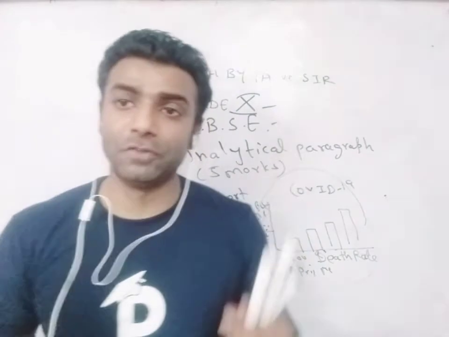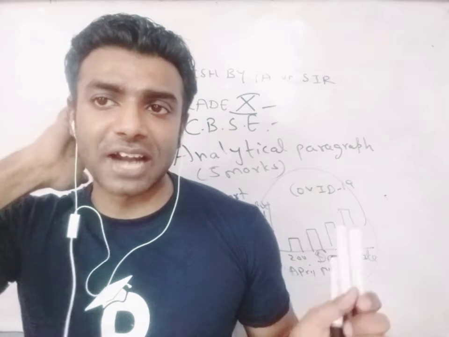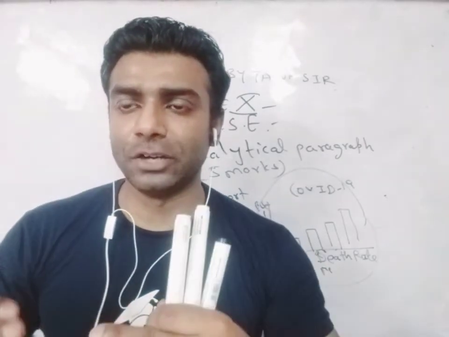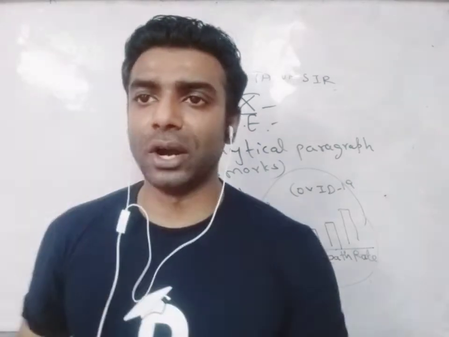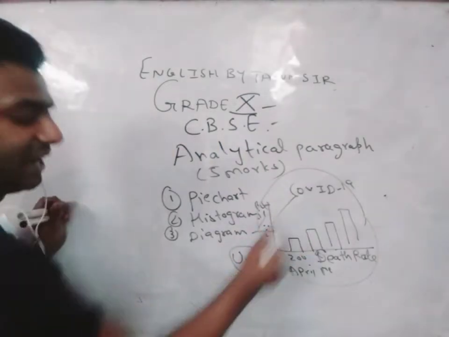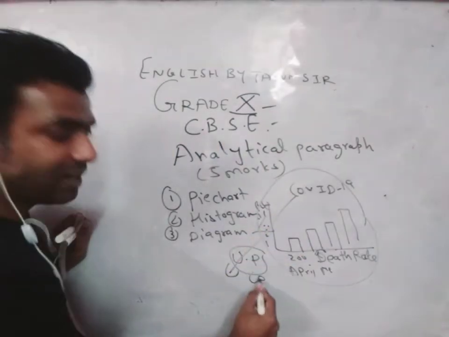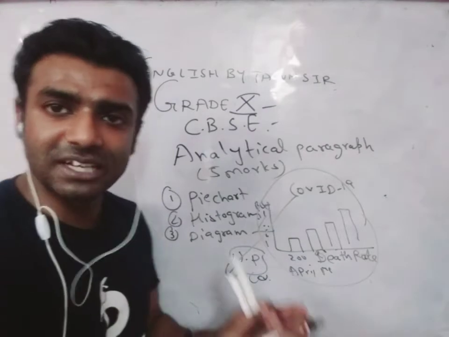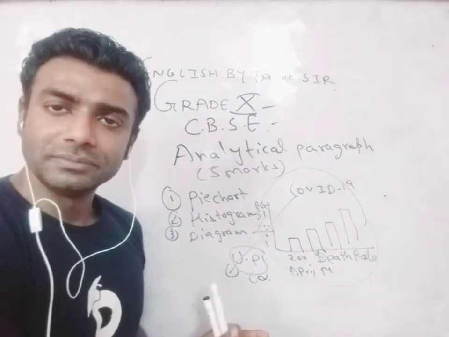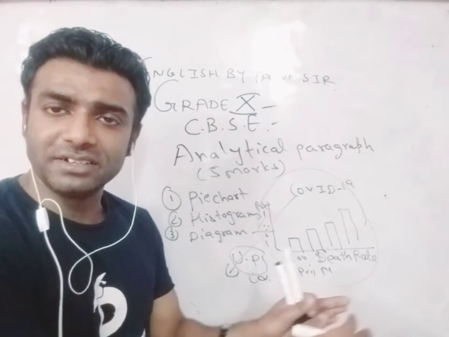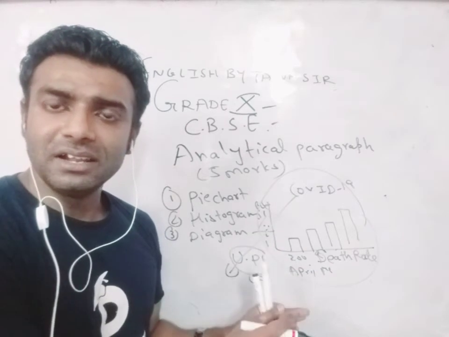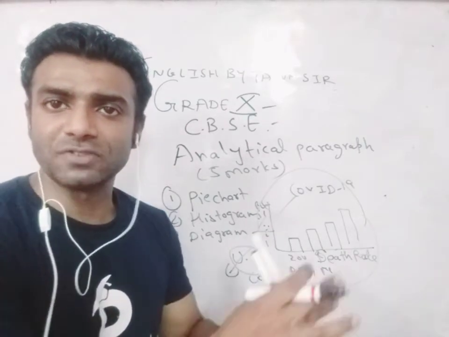Now what you people have to do is that you don't have to straight away start explaining this data, that in the year 2020, in the month of April, the death rate was around 200 and then it increased to 500. No. First of all, you will have to introduce the topic. COVID-19, the full form is coronavirus disease. The deadly virus had started to spread in the country China. They reveal that it started to spread in the month of September 2019.